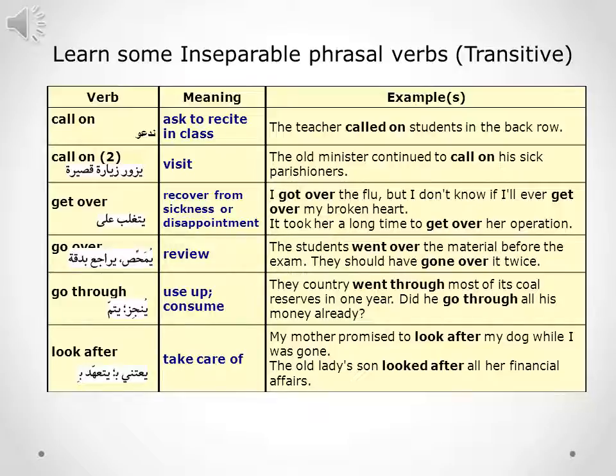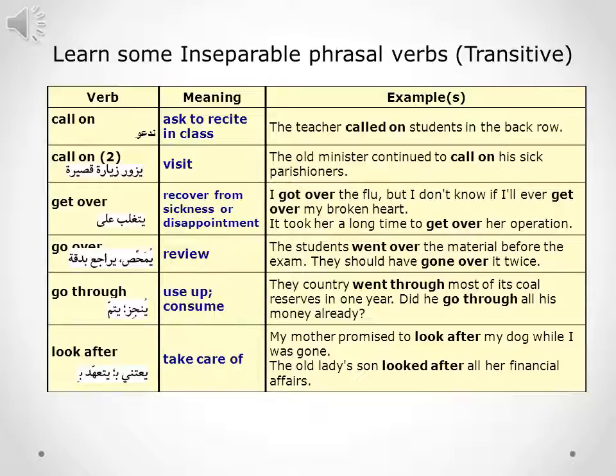Example: the old minister continued to call on his sick parishioners. Another phrasal verb is get over, which means to recover from sickness or disappointment. Examples: I got over the flu, but I don't know if I will ever get over my broken heart. Next example: it took her a long time to get over her operation, which means to recover from her operation.